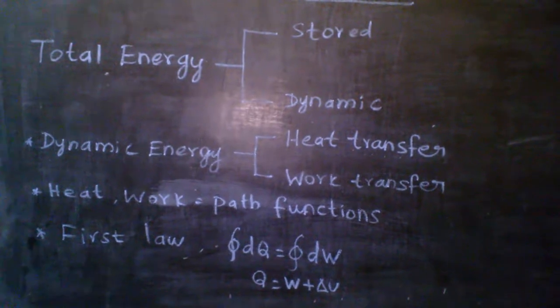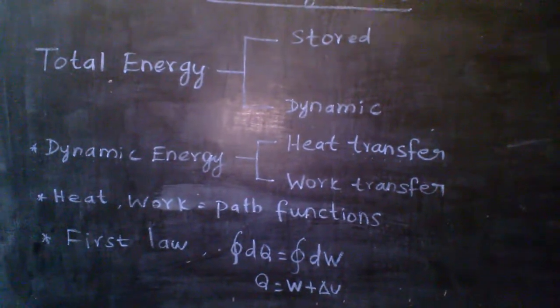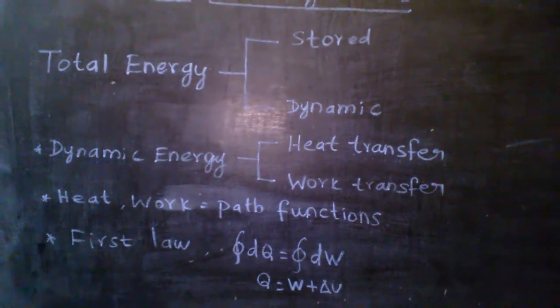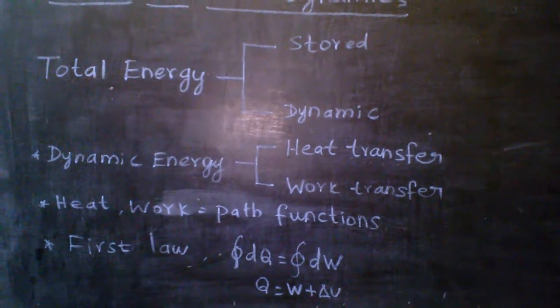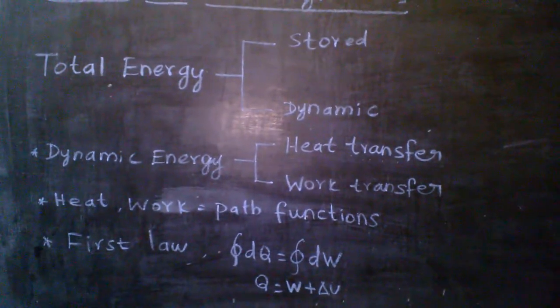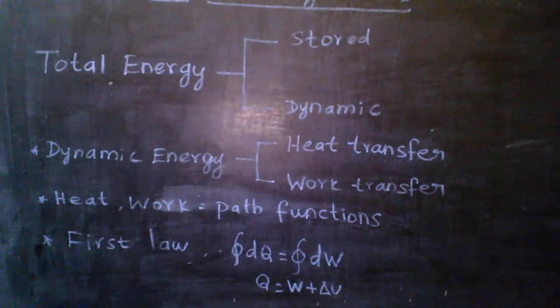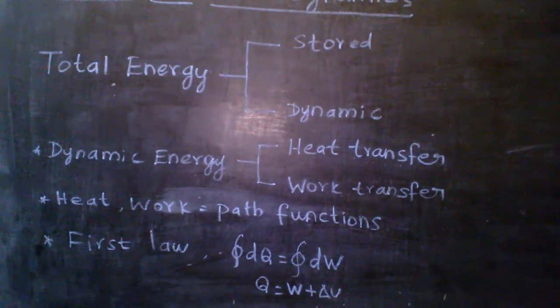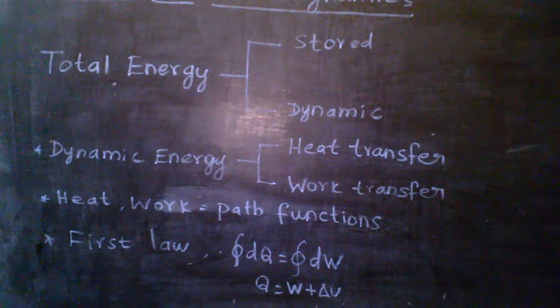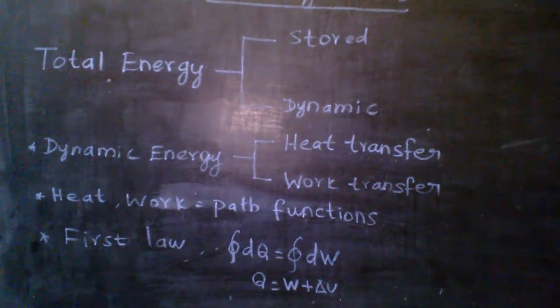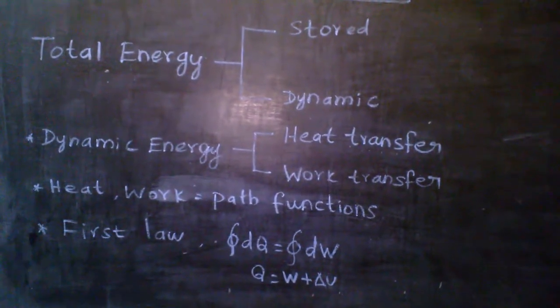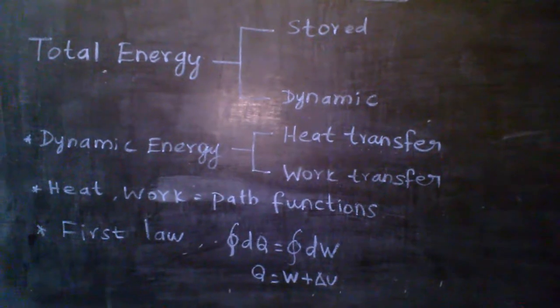We should first know what is meant by path functions. Heat and work are path functions. That is, if heat occurs in a process from state 1 to state 2, then the total heat is the summation of all the heat added from state 1 to 2. This is known as a path function.